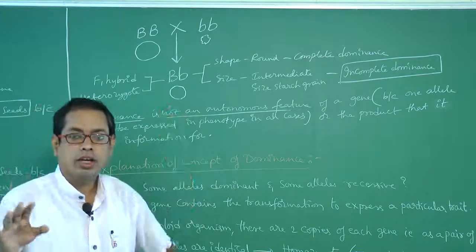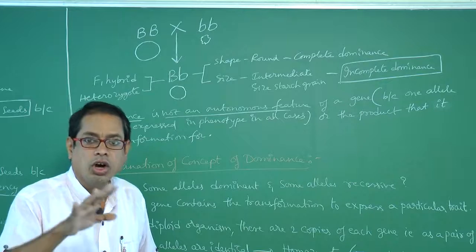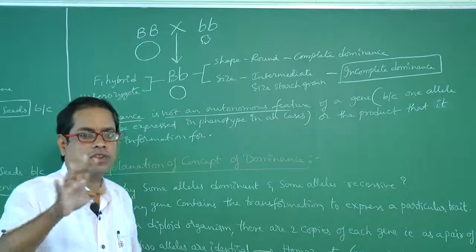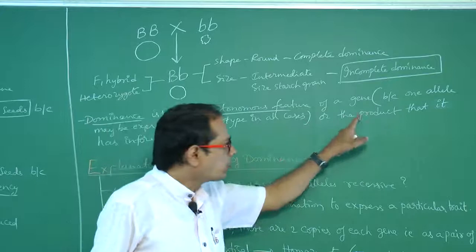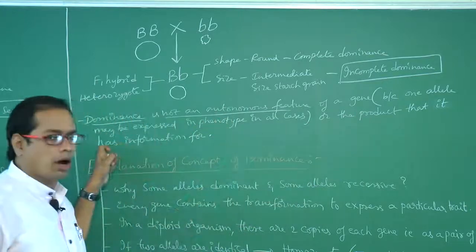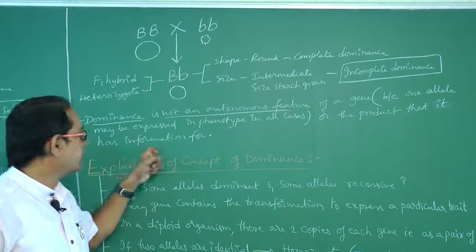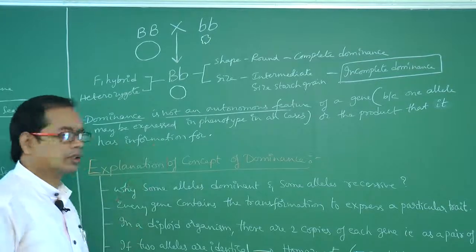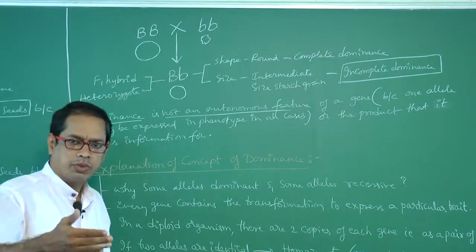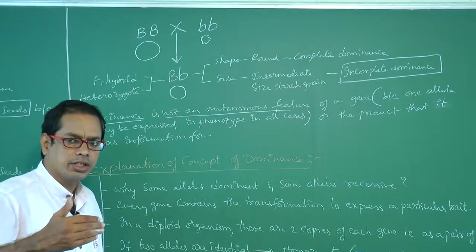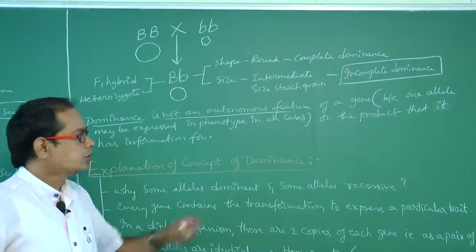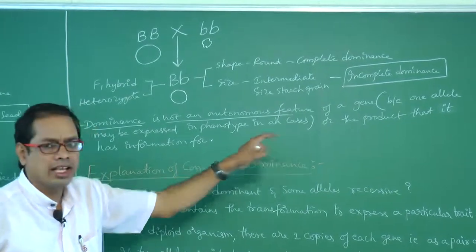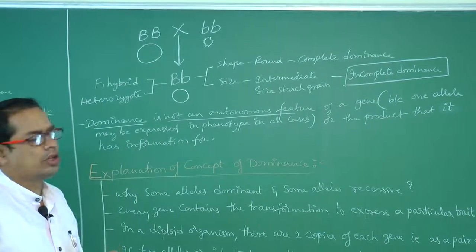So that's why dominance is not an autonomous feature of a gene, or of the product that it has information for. That means it has produced large starch grains, intermediate starch grains.